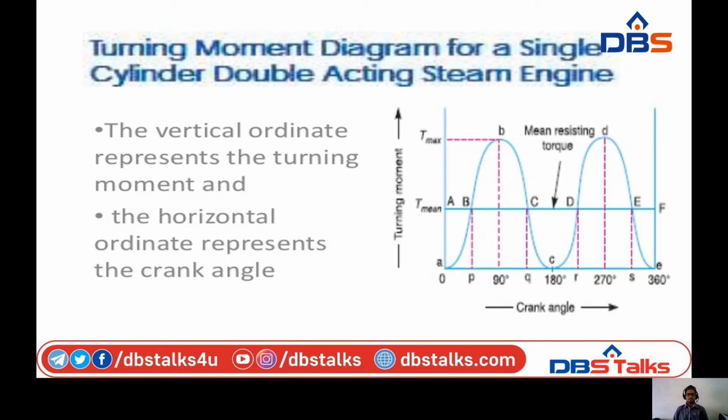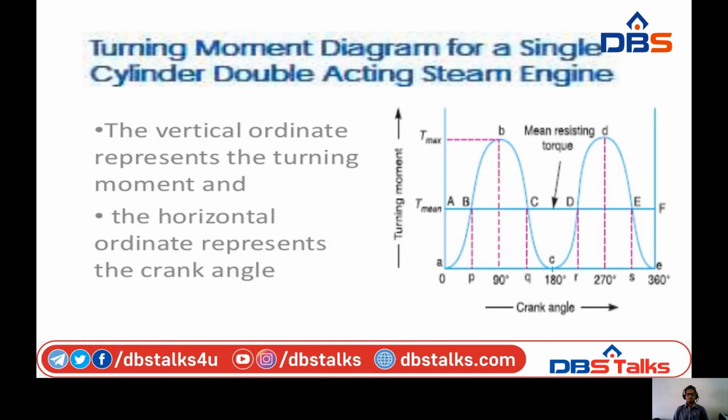Make a note that when the turning moment is positive, that means when the engine torque is more than the mean resisting torque, as shown between the points capital B and capital C, or capital D and capital E in the diagram, the crankshaft accelerates and the work is done by the steam. That means when the turning moment is positive, the work is done by the steam.